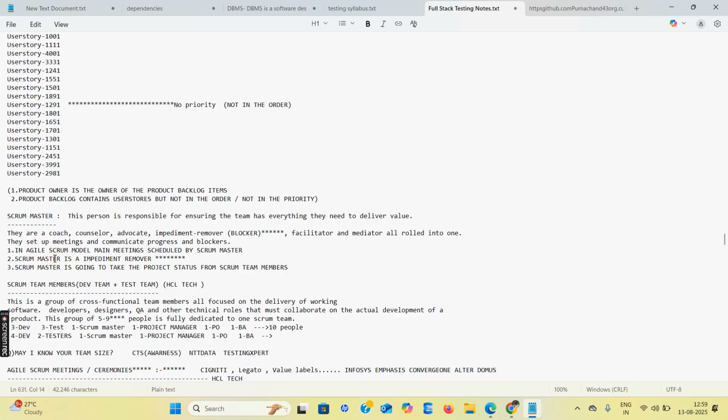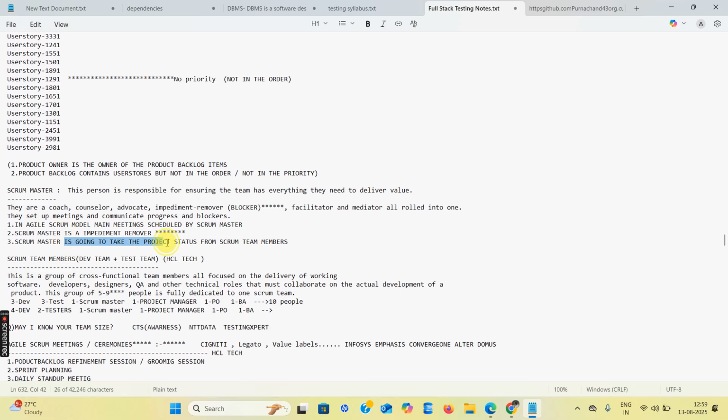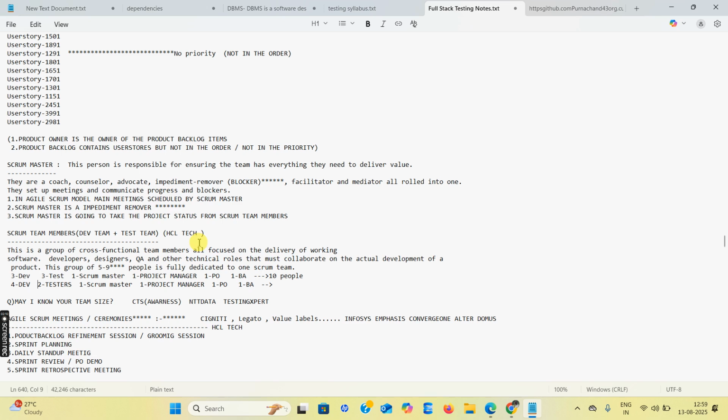Next is Scrum team members. The Scrum Master is going to take the project status from the Scrum team members. Scrum team members are the development team and the testing team. Both come under Scrum team members, a group of cross-functional members focused on delivering working software. Developers, designers, QA testers, and other technical roles must collaborate on the actual development of the software.